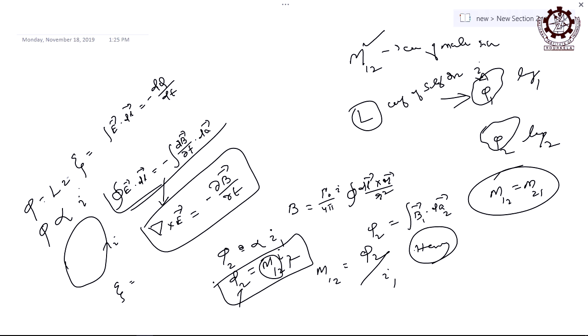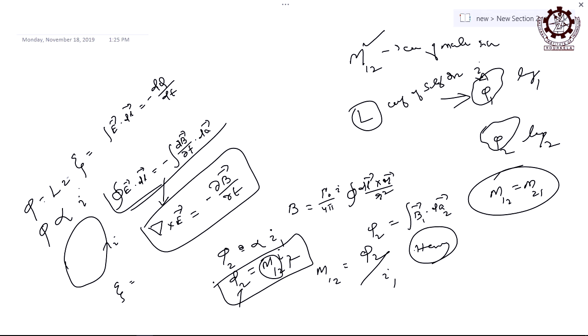Energy stored: if a field is there, it means energy is there. So, flux is there means energy is there, right. When you say there is a field, it is a source of energy. All the fields are sources of energy, may it be electric, magnetic, gravitational, whatever it may be, they are all sources of energy, right.